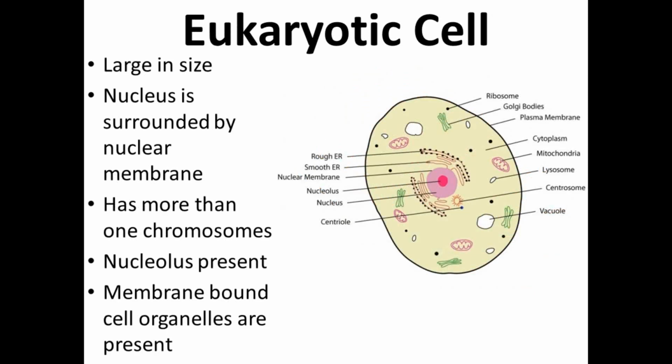Next is the eukaryotic cell. Eukaryotic cells are large in size and the nucleus is surrounded by a nuclear membrane. It means the nucleus is true. Eu means true and karyon means nucleus. So we can say that eukaryotic cells are those in which the nucleus is true or well developed, and the eukaryotic cell has more than one chromosome. All the cell organelles are present in the eukaryotic cell.